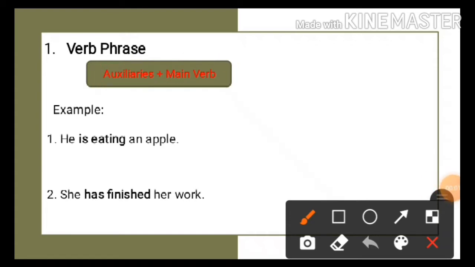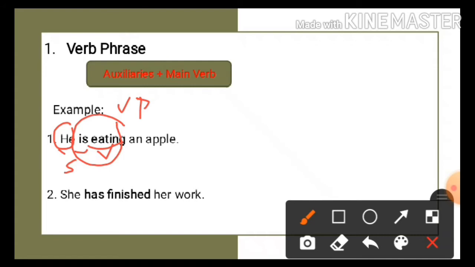Okay, now let's take a look at the first sentence. He is eating an apple. Here, He is a subject, is is a to be. Like I said before, to be is an auxiliary verb. And then eating. Eating is a verb, or we can say it's a main verb. So we can say that is eating is a verb phrase because it includes an auxiliary and also a main verb.